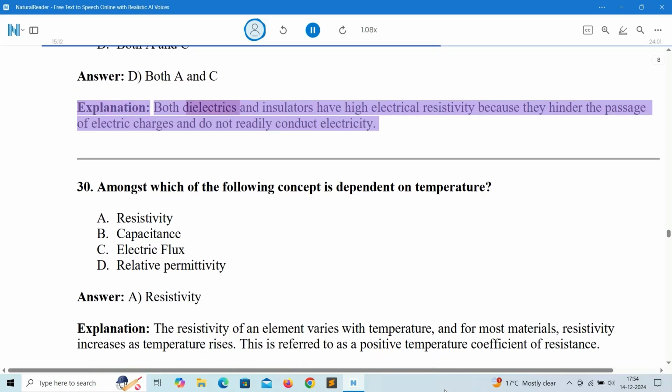Explanation: both dielectrics and insulators have high electrical resistivity because they hinder the passage of electric charges and do not readily conduct electricity.